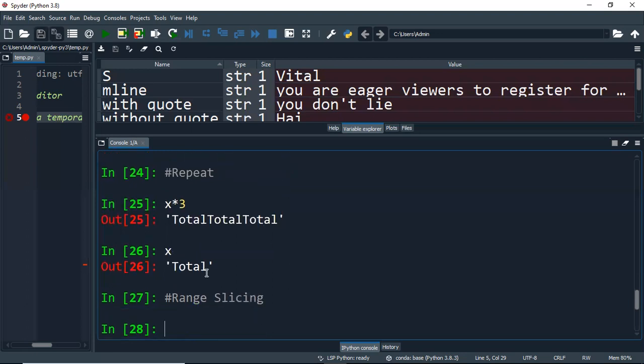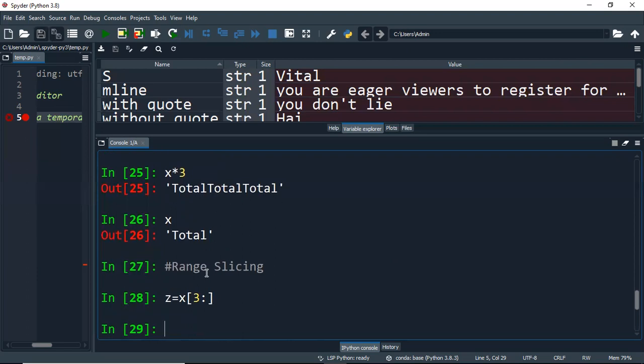I define the variable called z, where I give x of, this is a square bracket, x of 3 colon. 3 is my starting position, then I give colon, then the closing bracket. Always remember, in Python, the first index position is 0. Then you will be incrementing it by 1. Okay, so that is how it will go on.